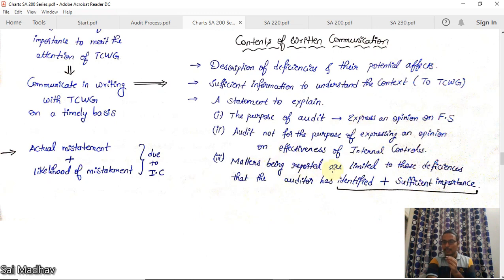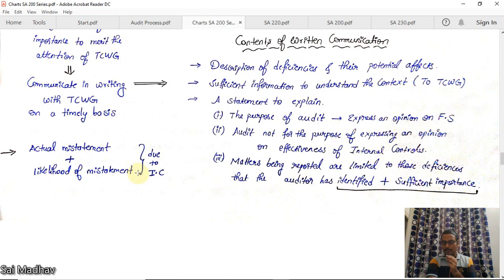Matters being reported are limited to those deficiencies that the auditor has identified and that are of sufficient importance. Okay, identified and constitute sufficient importance. When these two are satisfied, only then does the auditor report to TCWG. There may be many other deficiencies that the auditor need not report.